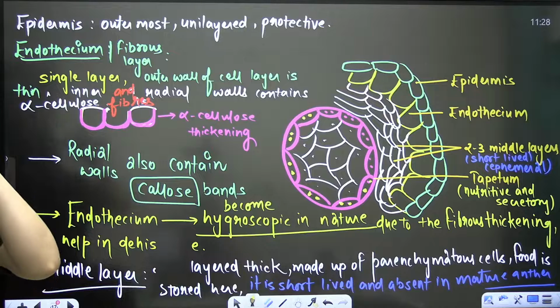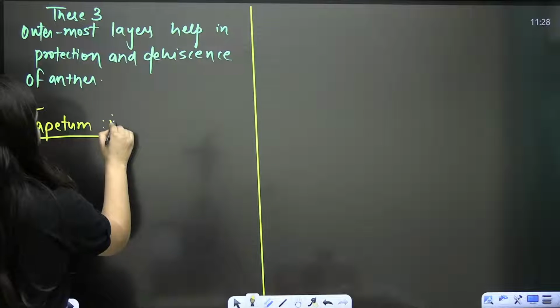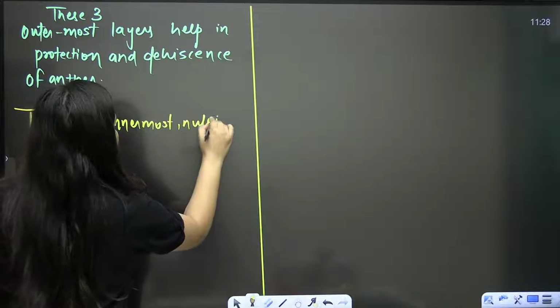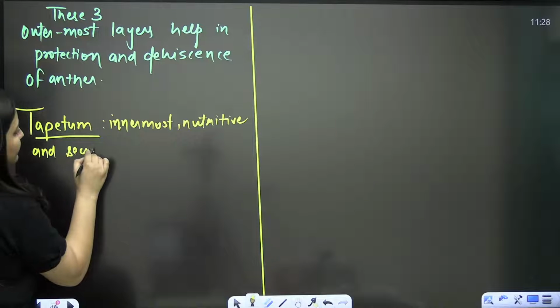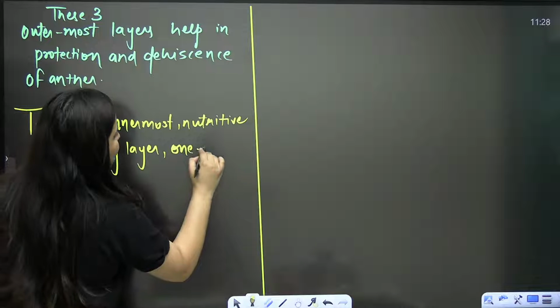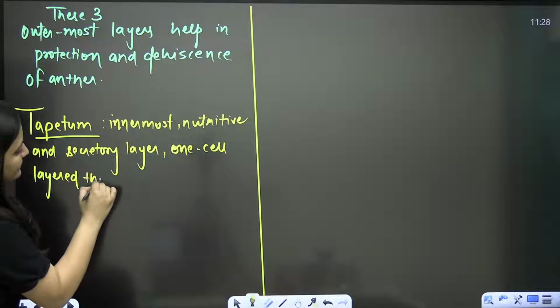So it is the innermost nutritive and secretory layer, and it is also, bache, 1 cell layered thick, means it is also uniserrated.